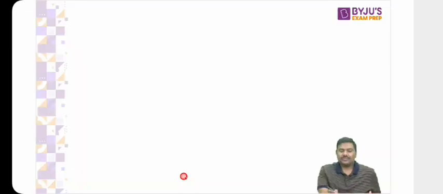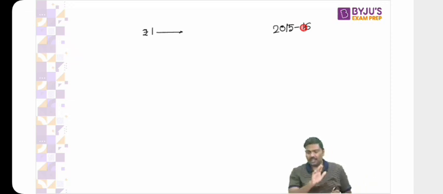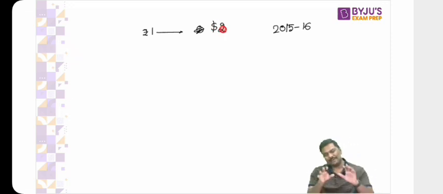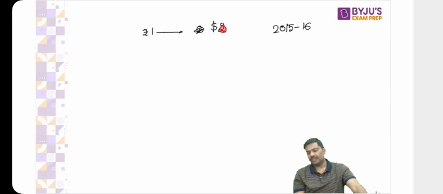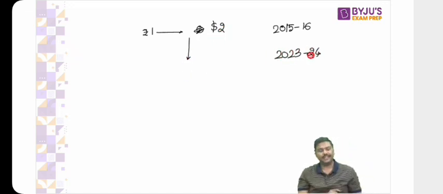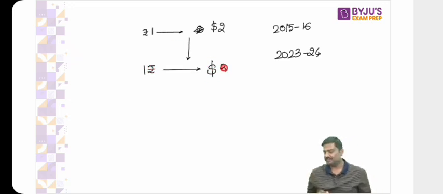Now let's say I put rupee on one side. I'll compare that with another currency. Let's take a simple example. Let's say in the year 2015-16, hypothetically, understand this, hypothetically, 1 rupee is equivalent to $2. Of course, it will not happen, but just understand the concept. That's important. In 2015-16, 1 rupee is equal to $2. But now let's say in 2022-23 and 24, hypothetically, 1 rupee has become equivalent to $3. Point number 1.